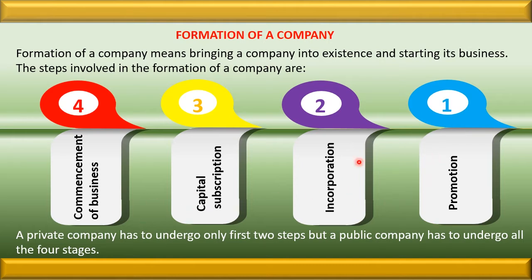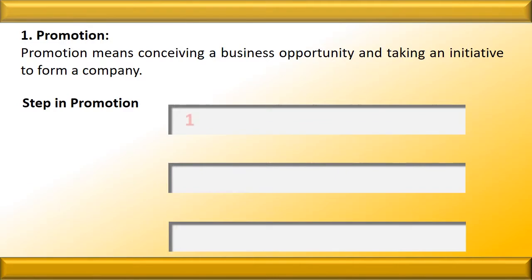A private company is free to start the business after the second stage, that is registration. But for the public company, 2 more additional stages have to be fulfilled. Why? Because the public company raises money by the issue of shares to the public. So the public company has to fulfill 2 more stages, that is capital subscription and the commencement of business.